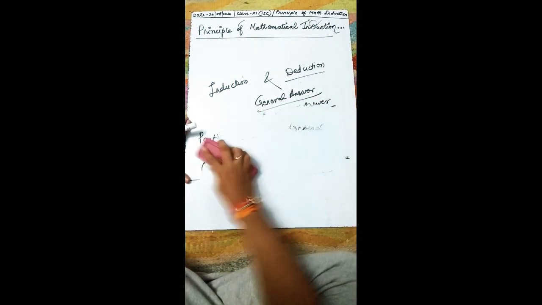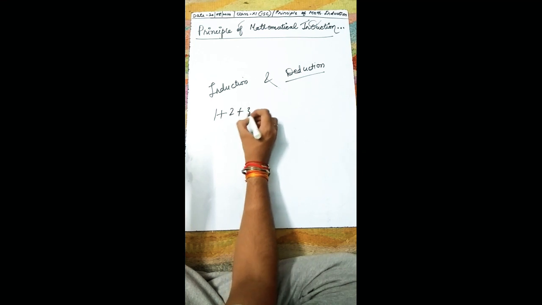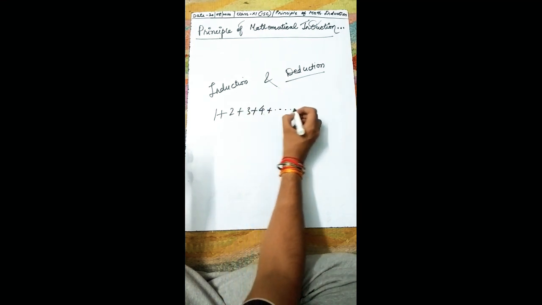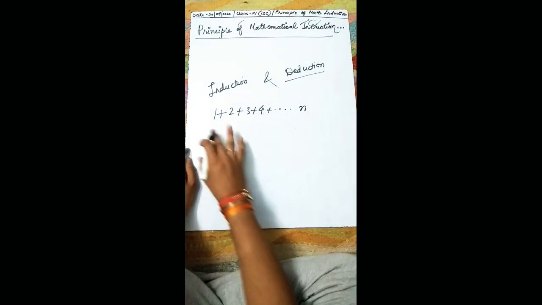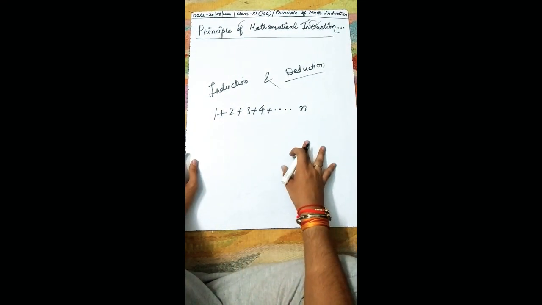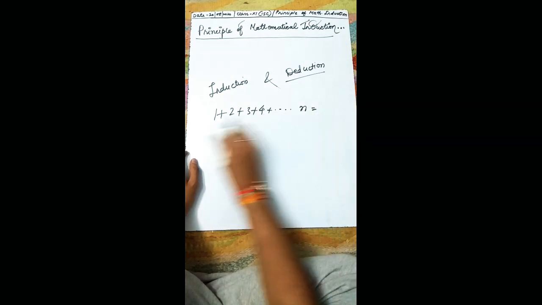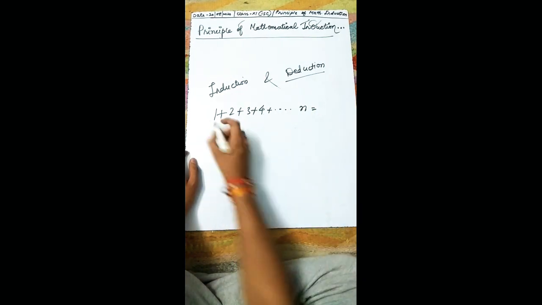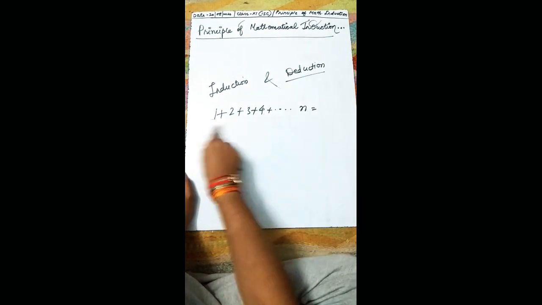Let us understand with one more example. Like if I write 1 plus 2 plus 3 plus 4 and so on up to n, can we find the sum of this series?